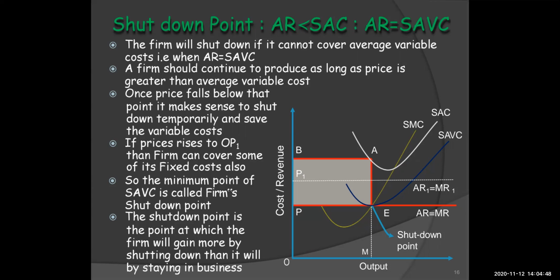And the shutdown point is the point at which the firm will gain more by shutting down than it will by staying in the business. We can see the point E, and when price falls below it, the shaded area is where the company is earning huge losses.